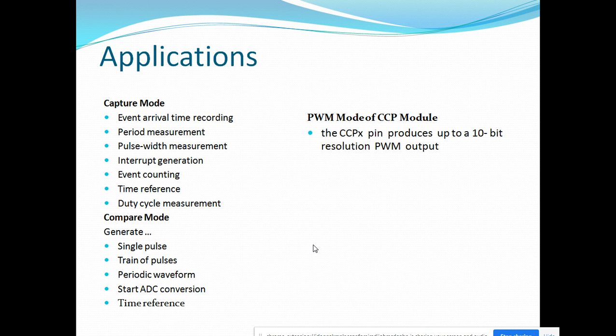A 10-bit value is used: one byte register, and the remaining two bits, bit 5 and bit 4. These bits 5 and 4 of the CCP1 control register are used for setting the duty cycle of the CCP PWM mode.